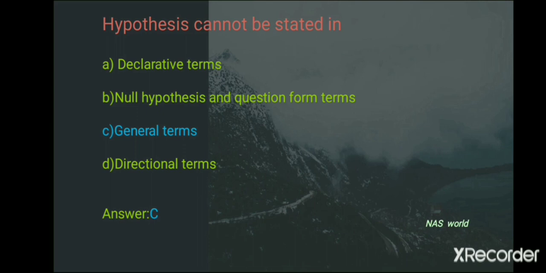We know that a hypothesis cannot be stated in general terms, but must be in specific terms. We are doing a specific project, so we have to clearly specify the hypotheses of that project or research, rather than using general terms. For a specific project or research, it has to be a specific hypothesis rather than a general hypothesis. And D, directional terms.